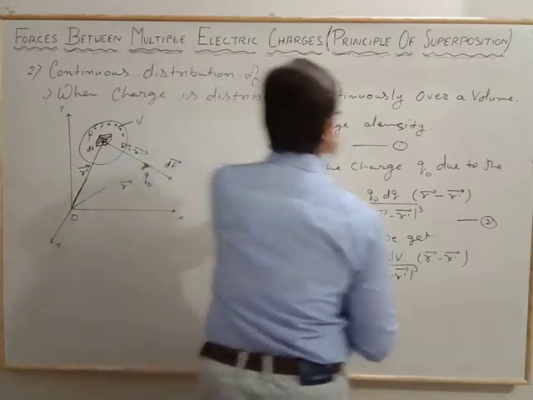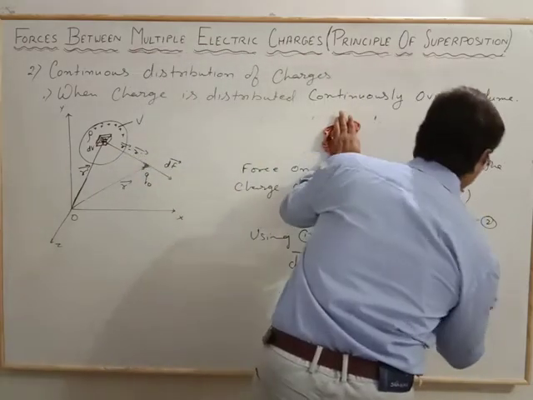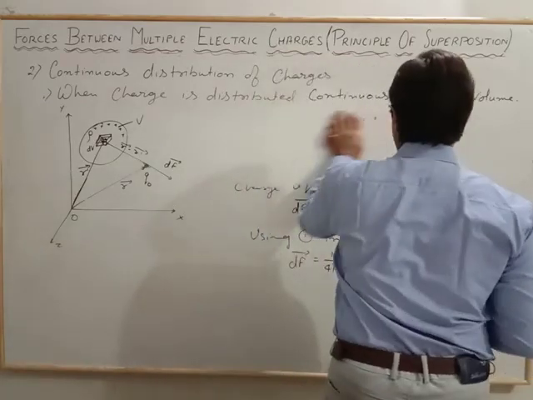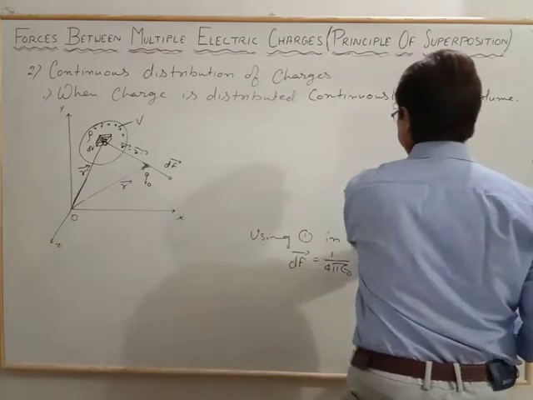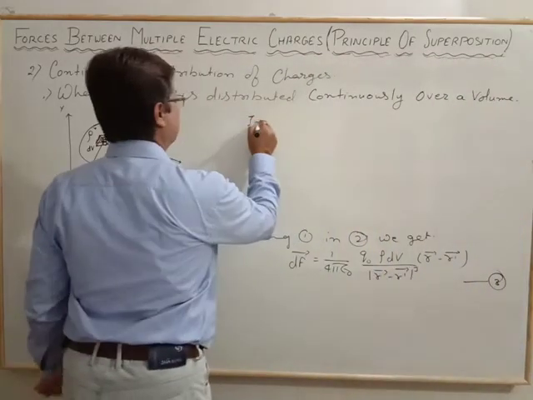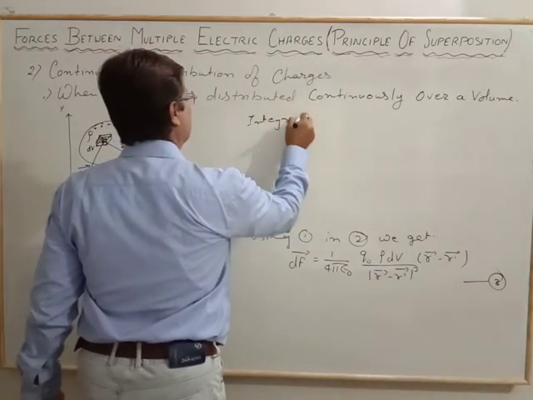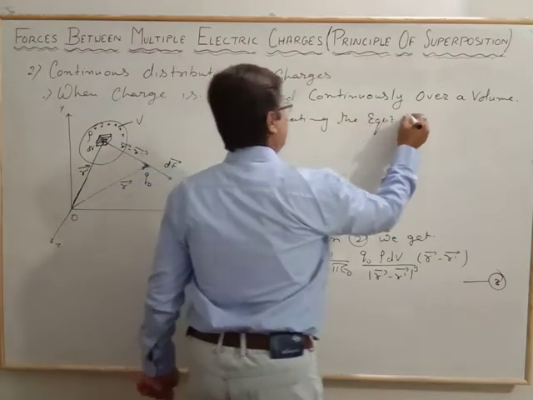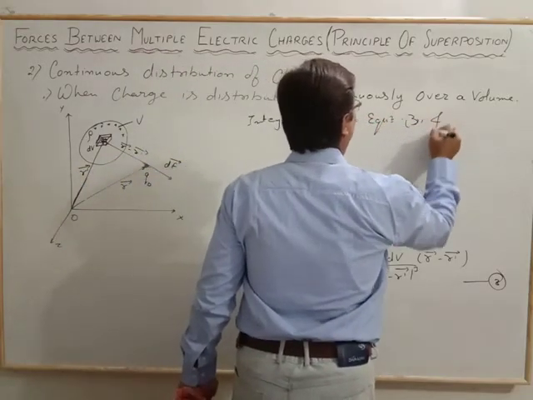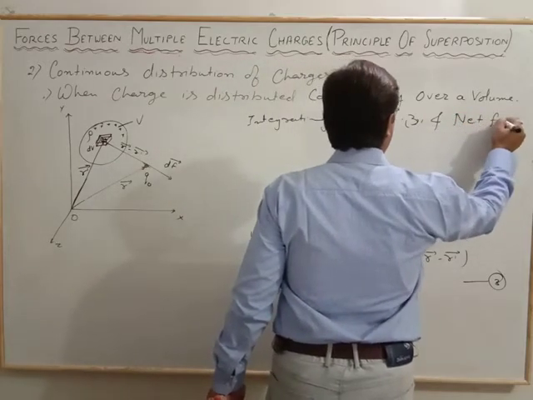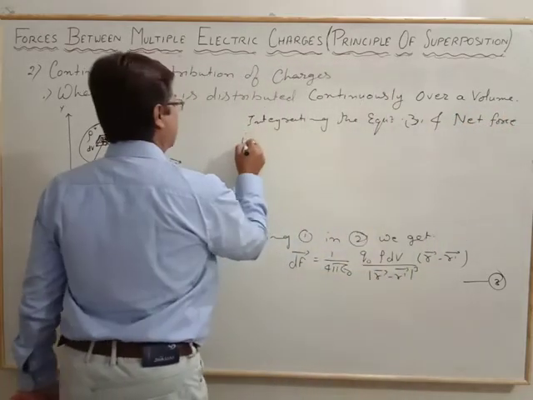So integrating equation 3, the net force is given as